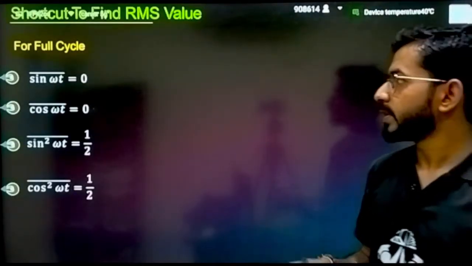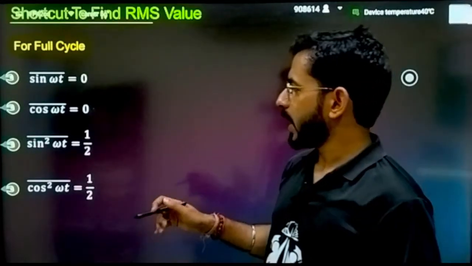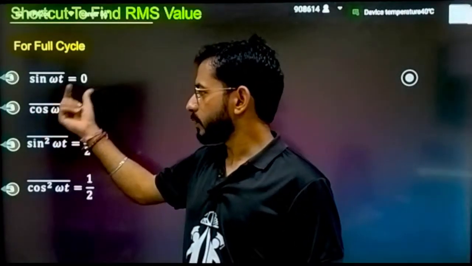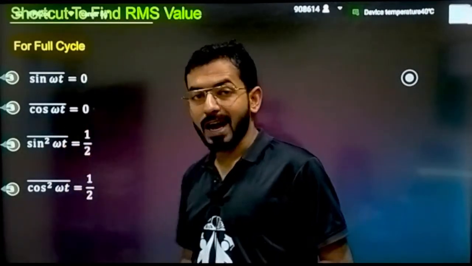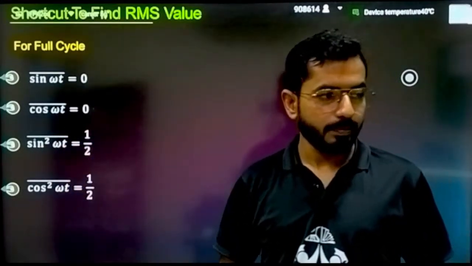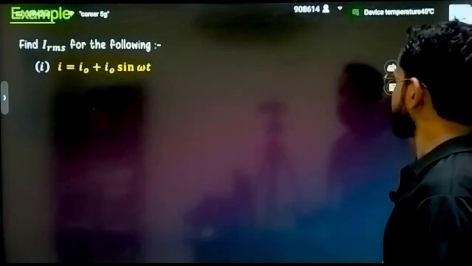But it has asked you for a very simple thing. All these values I have already told you: the average value of sin omega t and the average value of cos omega t is 0. The average value of sin square omega t and cos square omega t is half for a complete full cycle. Please remember this value. This is a very useful result. Here is a good question.